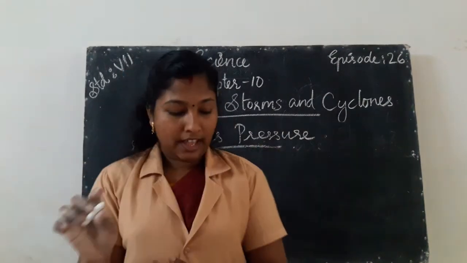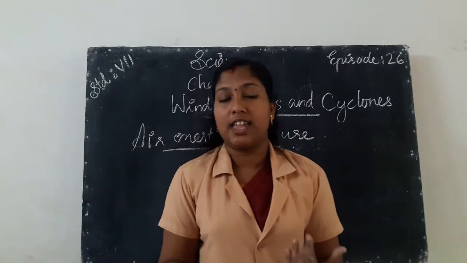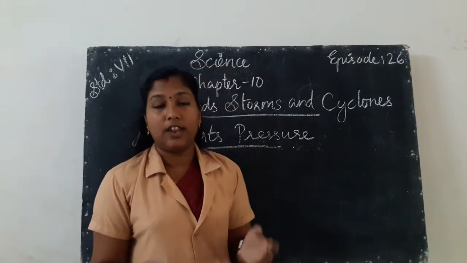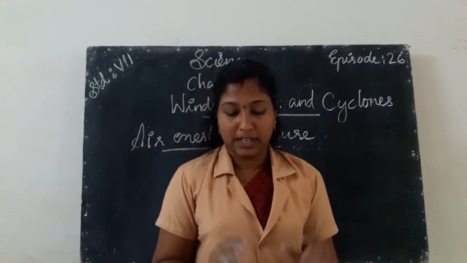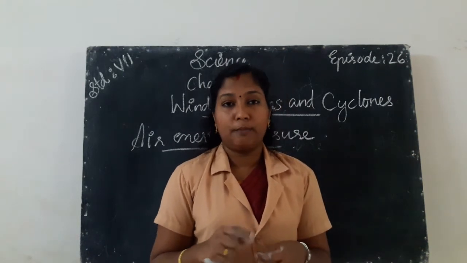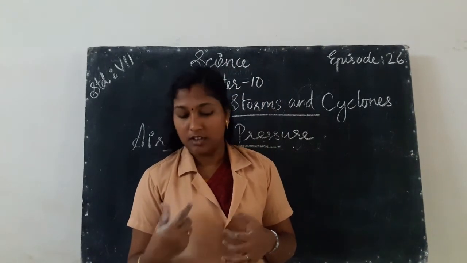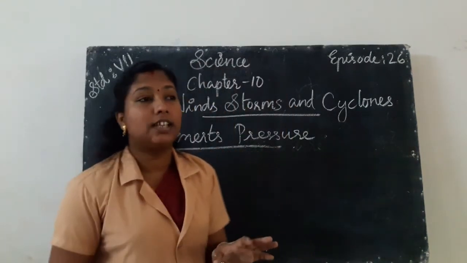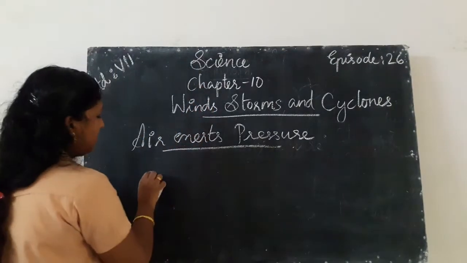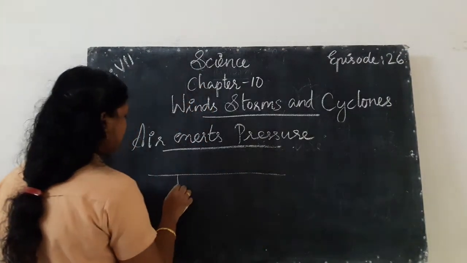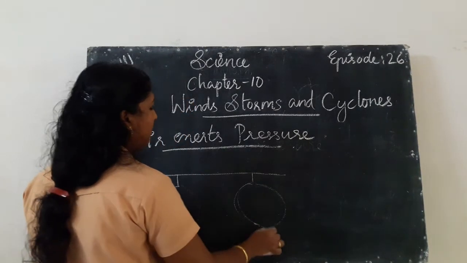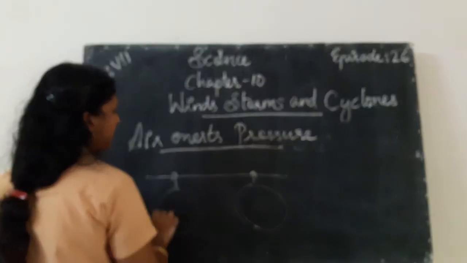Here a boy takes two balloons. Then he fills the balloons with water and ties the mouth of each balloon with a rope. Then he ties the two balloons to a metal stick. We can see that two balloons are taken. Then fill the two balloons with the water. Then tie the balloons to a metal stick.